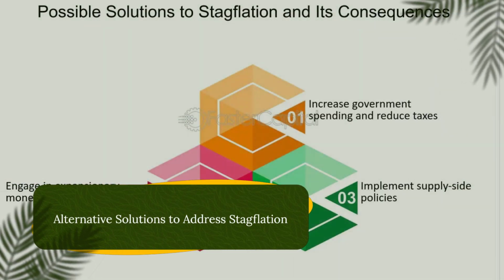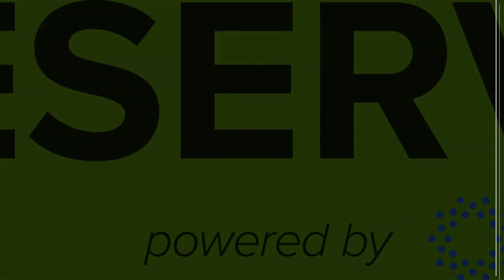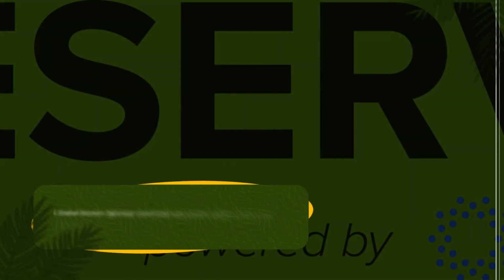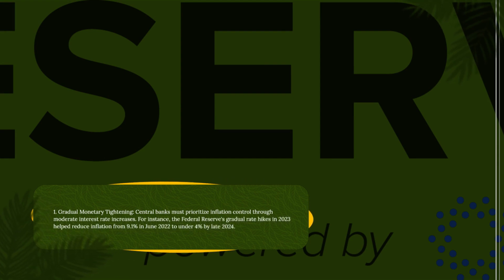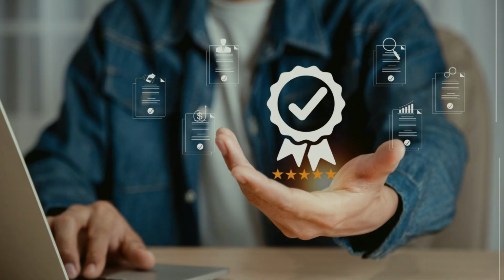Alternative solutions to address stagflation. 1. Gradual monetary tightening. Central banks must prioritize inflation control through moderate interest rate increases. For instance, the Federal Reserve's gradual rate hikes in 2023 helped reduce inflation from 9.1% in June 2022 to under 4% by late 2024.